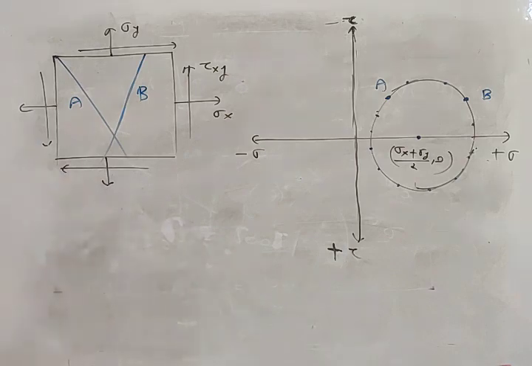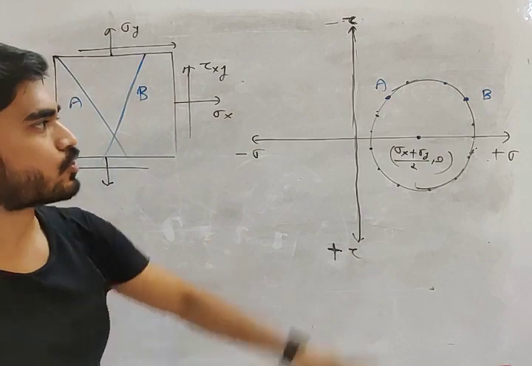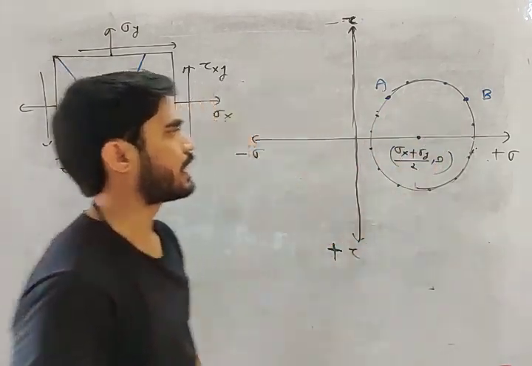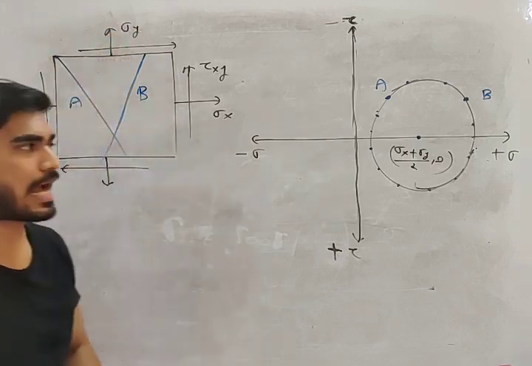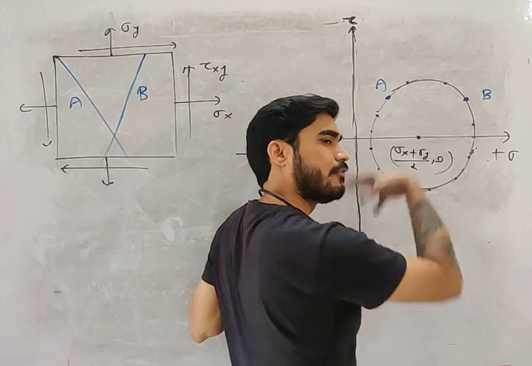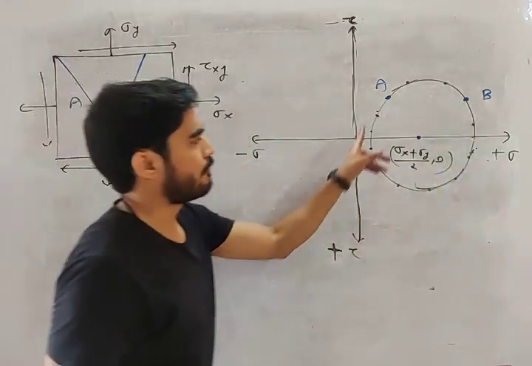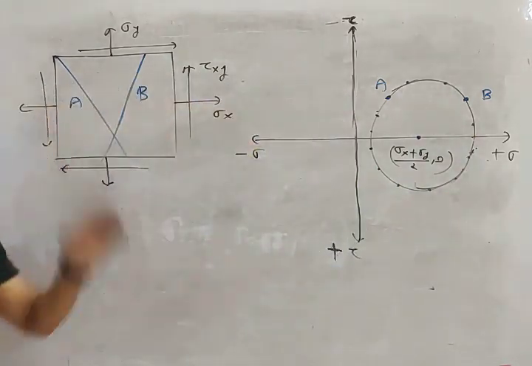Note this down. I am telling you the meaning of Mohr circle. Different points on the circumference of Mohr circle are different planes. How many points will be there? Infinite points, and there will be infinite planes.